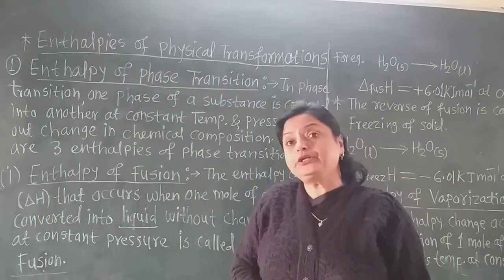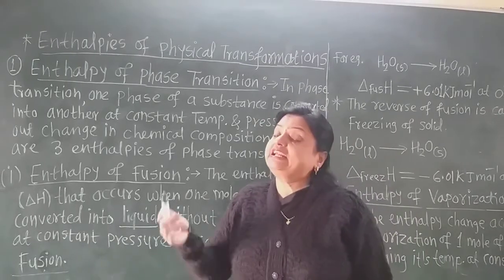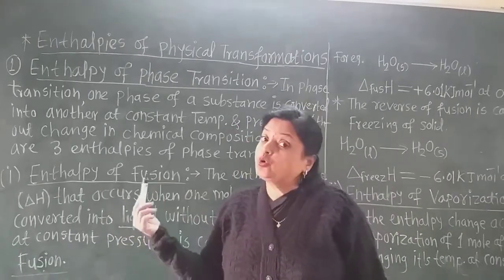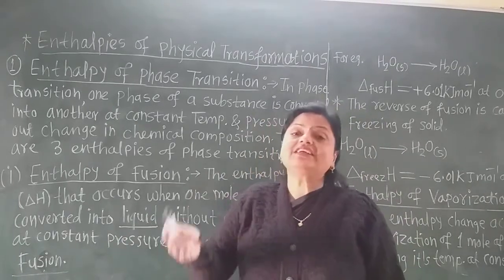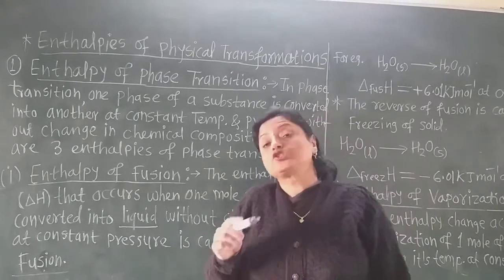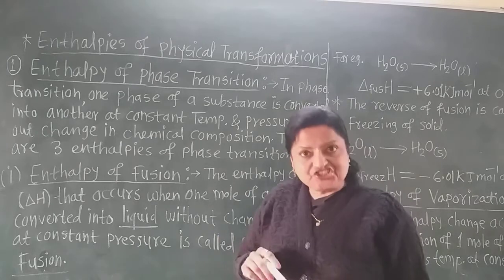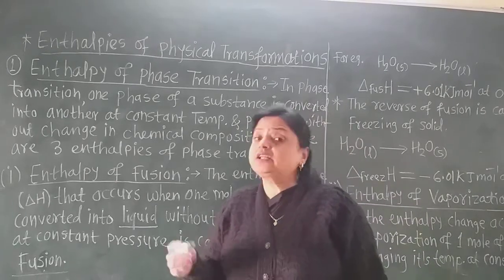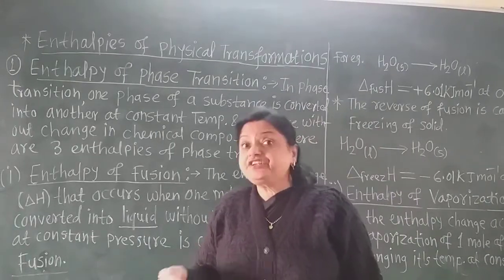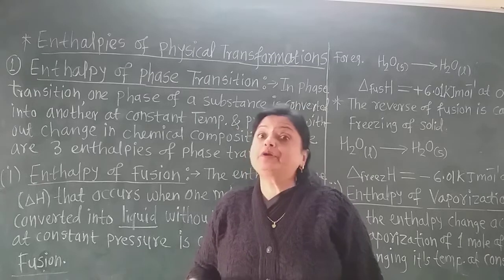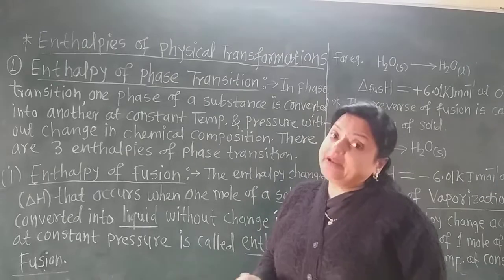Phase transition means solid changes into liquid, liquid changes into gas. Again on cooling, the gas is converted into liquid, and on cooling the liquid is converted into solid. That type of change is called phase transition, and we have to learn the enthalpy of phase transition. That means how much heat change in kilojoules will be observed during the phase transition.